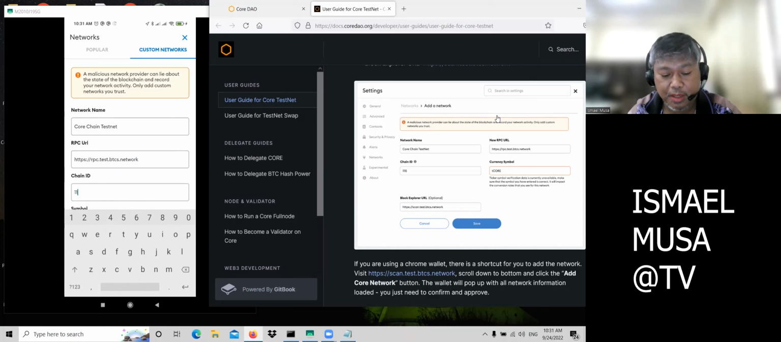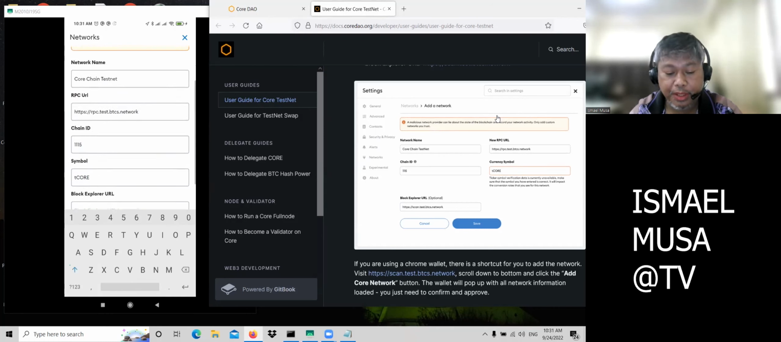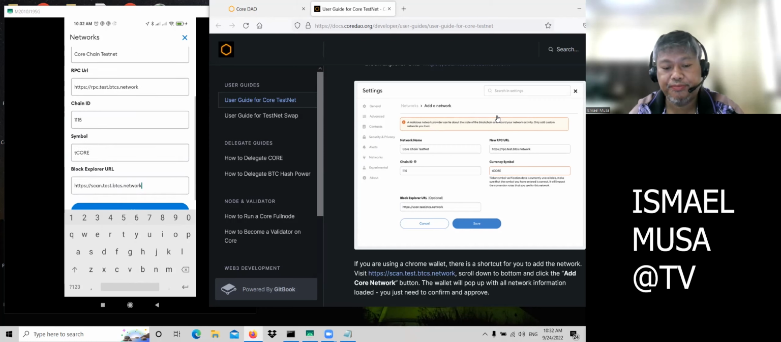Then our chain ID is 1115. That's correct. Then the symbol is tCORE. After that, our block explorer URL is https, span period test BTCS. Make sure that you copy correctly. So this is the thing that you're going to input.